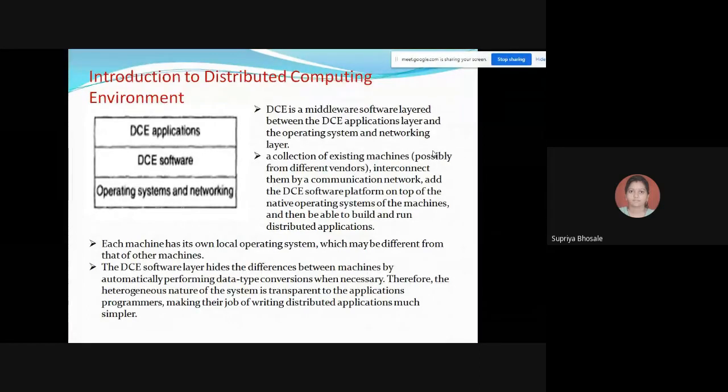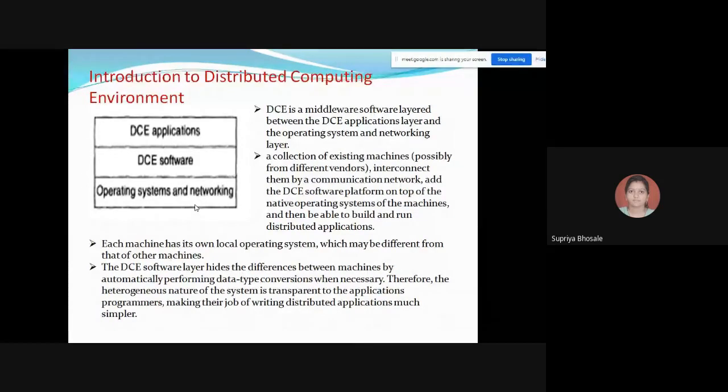This figure will elaborate the architecture. It includes the different DCE applications, your DCE software, and then the operating system and networking part. The DCE software layer, which is present on top of the operating system and networking layer, hides the differences between the machines by automatically performing data type conversions when necessary.